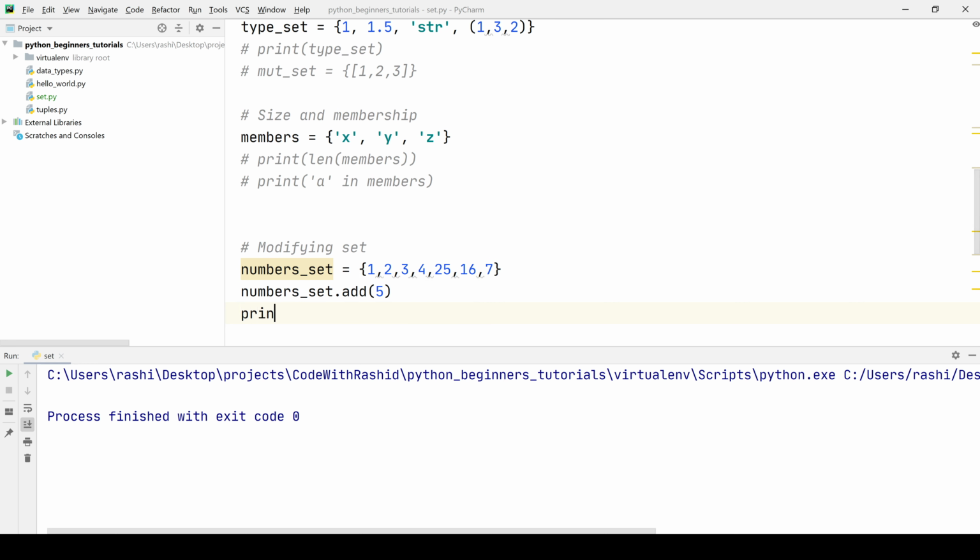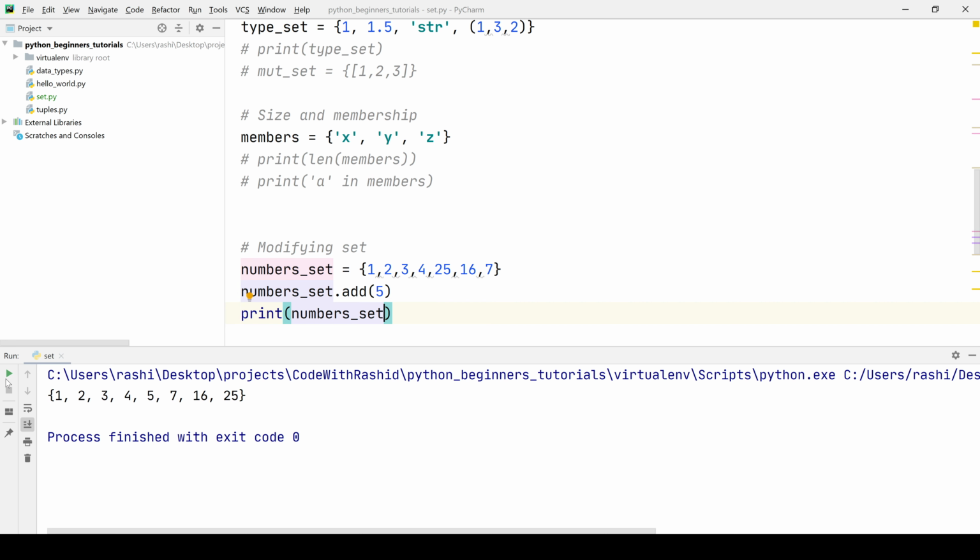Let's print the number set, and here we have, previously we did not have any kind of 5 in this set. After adding the 5, we have got the 5 here. So you might be thinking that set has ordered the list, but it's not happening. It's just a random result.